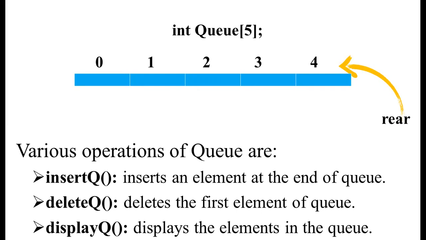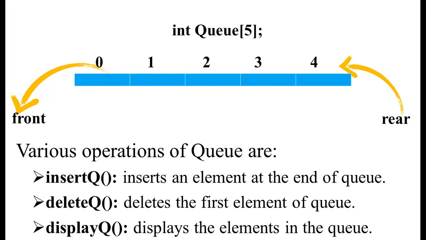And the deletions will be done from the front end, so we can do deletions from this particular end. So front and rear, these 2 variables are mandatory. Whenever we are performing operations on the queue, we have to use these 2 variables, front and rear.